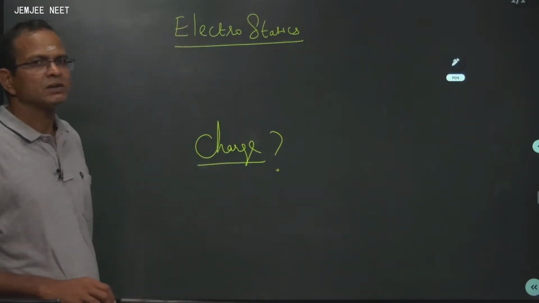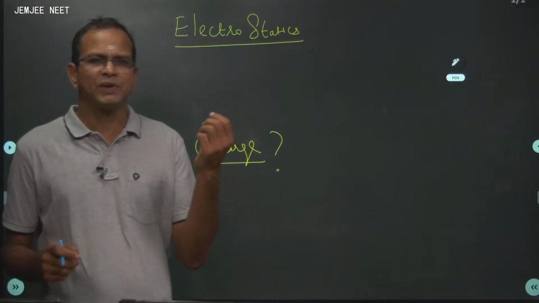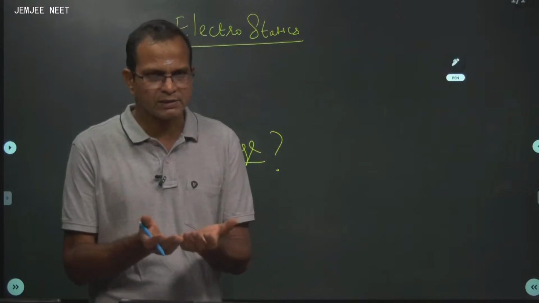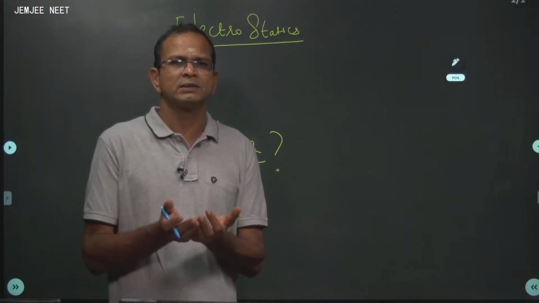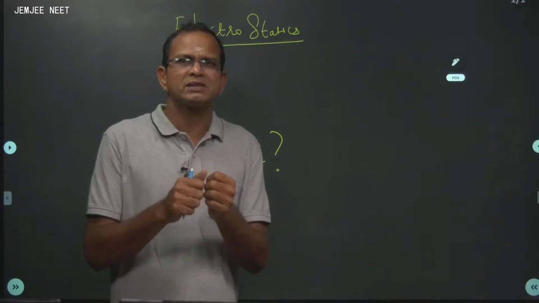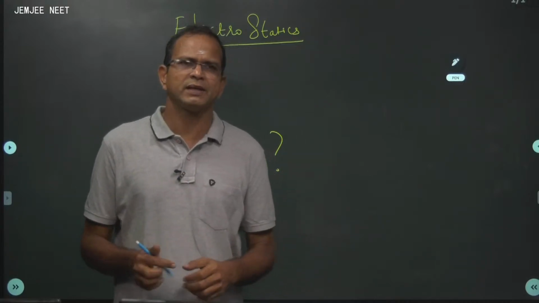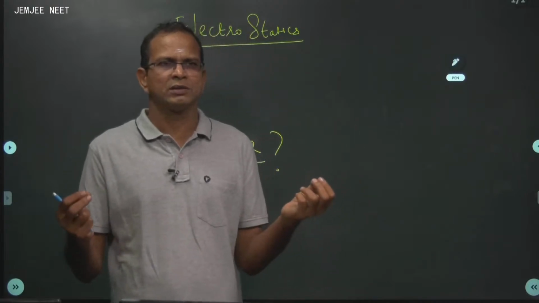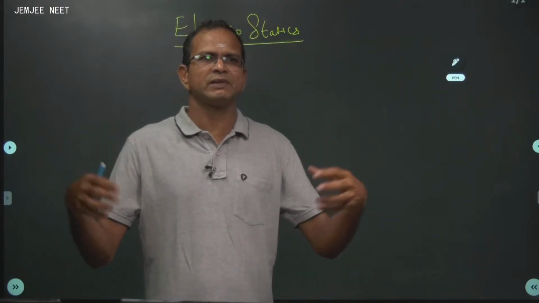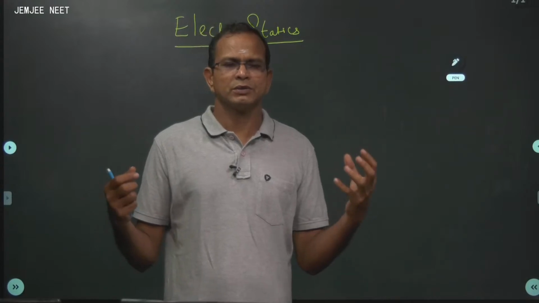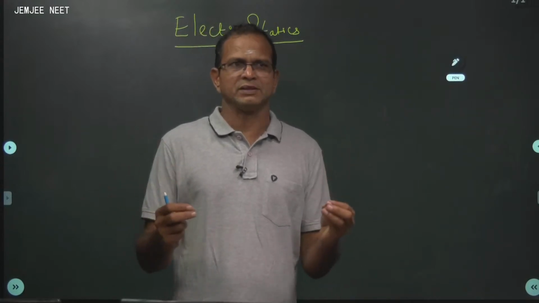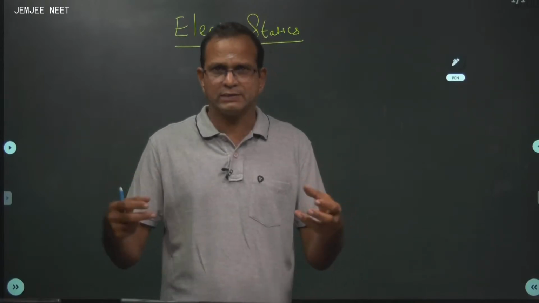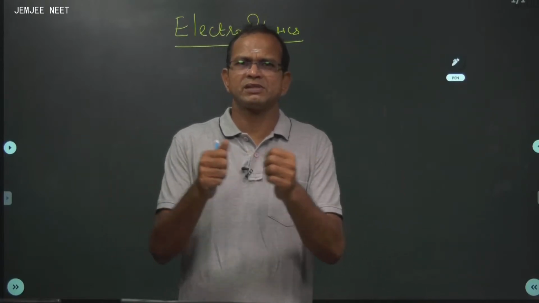Okay. Charge. What is charge? It is a fundamental basic entity in the universe associated with mass, which interacts with a similar entity. For example, electron, for example, proton. They are always embedded, associated with mass. So, charge is a fundamental entity associated with mass, which interacts with a similar entity.